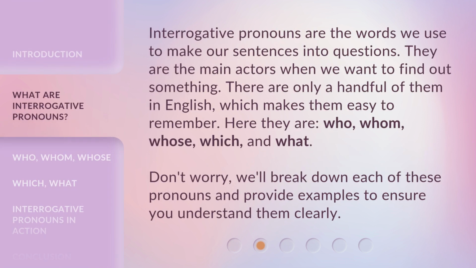Interrogative pronouns are the words we use to make our sentences into questions. They are the main actors when we want to find out something. There are only a handful of them in English, which makes them easy to remember. Here they are: who, whom, whose, which, and what. Don't worry, we'll break down each of these pronouns and provide examples to ensure you understand them clearly.